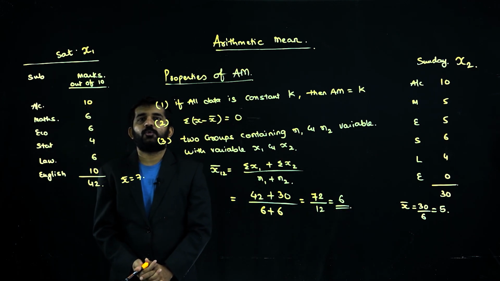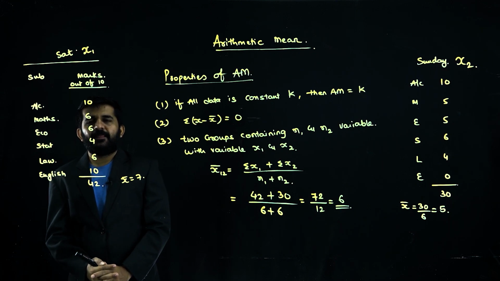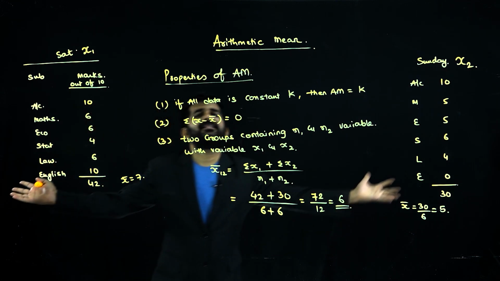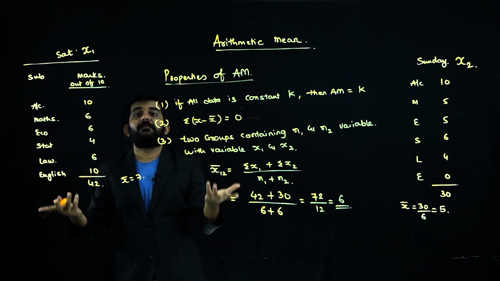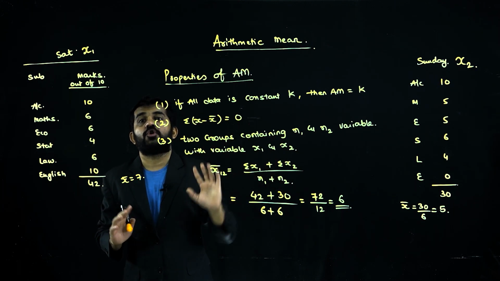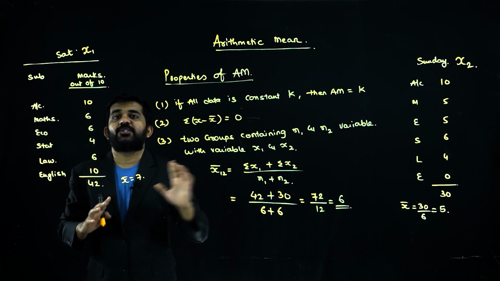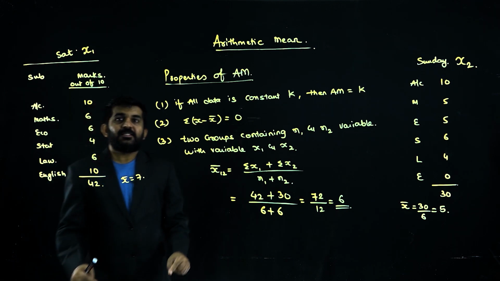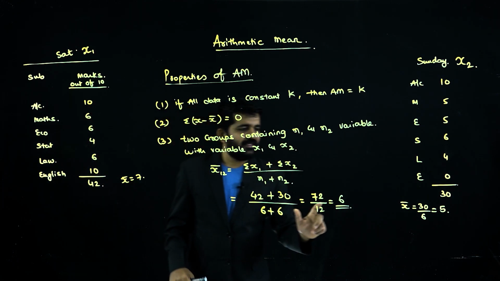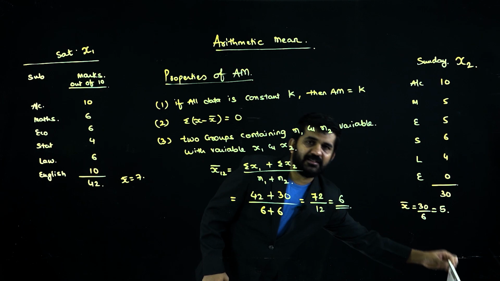Now, sir, what is this logically? It is important to understand. Try to concentrate. If you combine these two data, the mean is nothing but the answer of the group mean, x12. Sir, is it true that if we combine both the data, the average will be 6? The answer is yes.